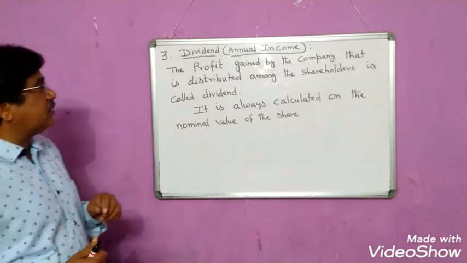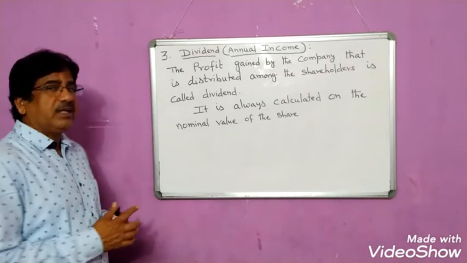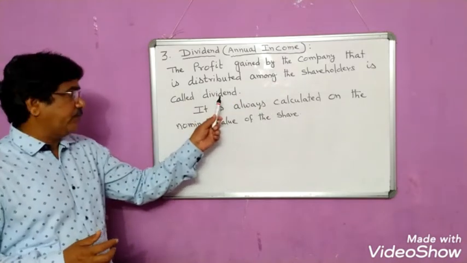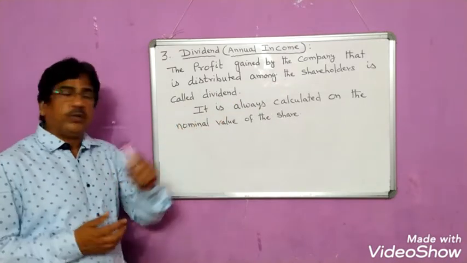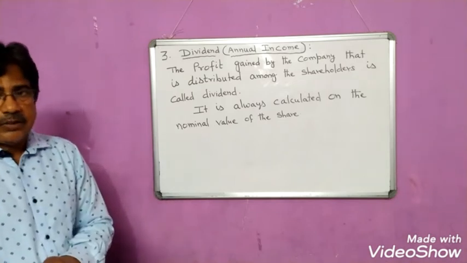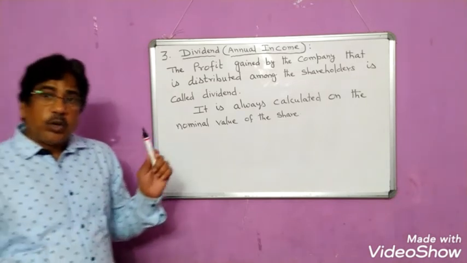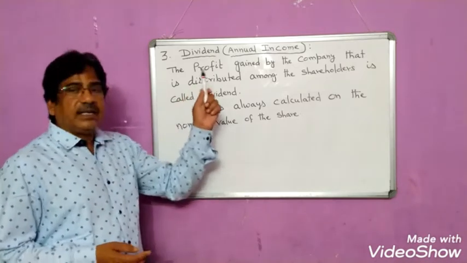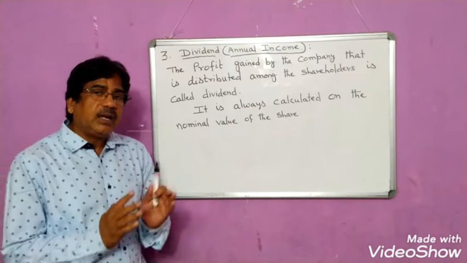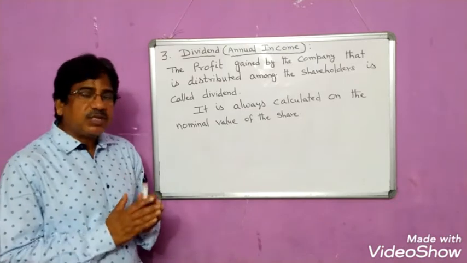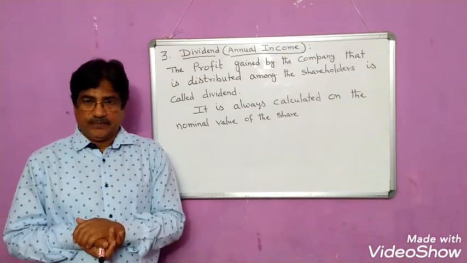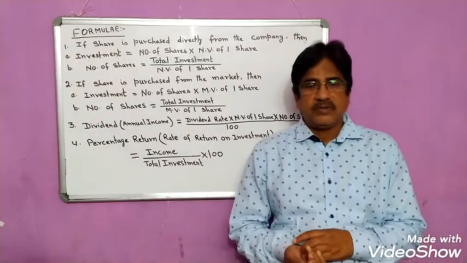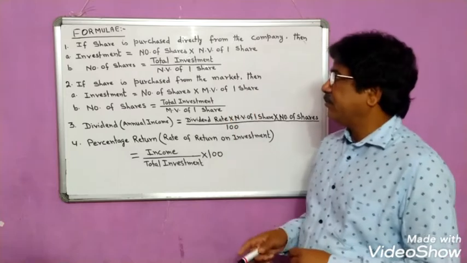Dividend is nothing but the profit gained by the company that is distributed among the shareholders. And it is always calculated on the nominal value of the share. It is not calculated on the market value. Remember, it is always calculated on the nominal value of the share. And this dividend can also be considered as the annual income of the person who has invested his money in a particular company. We will discuss some important formulas to solve the problems based on shares and dividend.